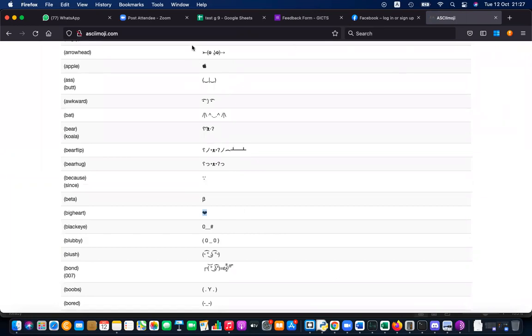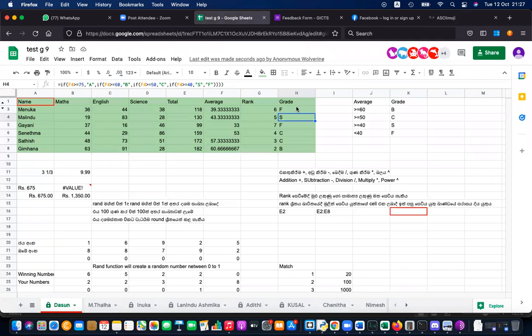Let's copy this. Going back to Excel. Let's say for A, I'm going to give a heart. Oh, that's not added, is it? It's there. Let's copy this.